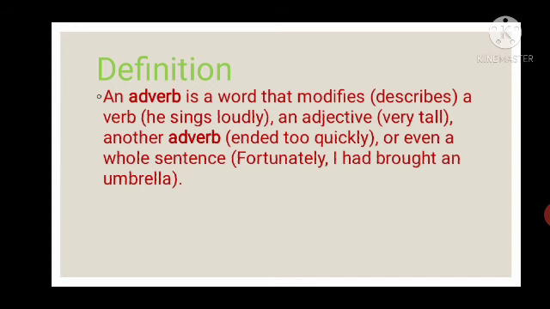It can also describe an adjective. For example, very tall. The boy is very tall. So is is a verb here. Is means to be, and very tall is an adjective, but here it is telling us more about the verb, that is how he is, very tall. So very tall is an adverb over here. And how does it tell about another adverb to us? It ended too quickly.